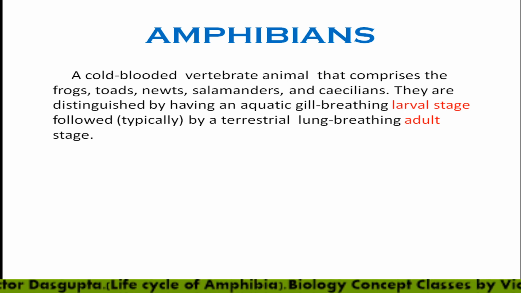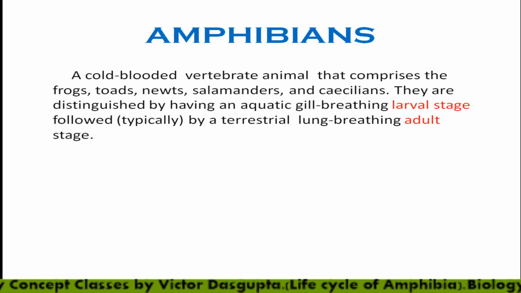So actually, amphibian means not like a crocodile. A crocodile also spends some of the time of its day in water and some of the time in terrestrial conditions. But amphibians are those organisms which spend one part of their life cycle in water, in aquatic condition, and another part in the terrestrial condition. They basically have two stages, one is the larva stage and another is the adult stage.